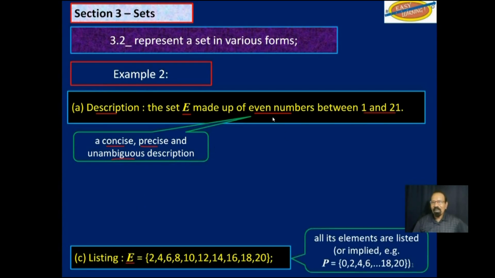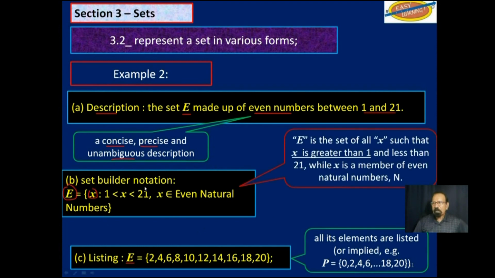Okay, now let's look at the set builder notation. The set E of all x such that 1 is less than x and x is less than 21. Or, as I said, you can start from the middle here, where x is greater than 1 and less than 21.